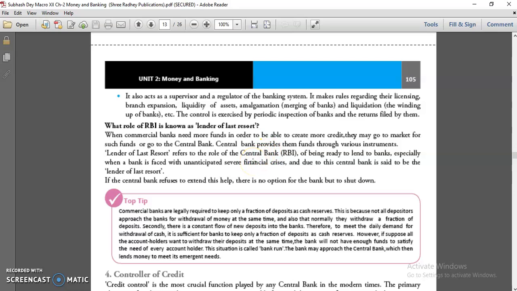Like in COVID-19, you can say that there were different kinds of rate changes. RBI decreased the rates, such as CRR, cash reserve ratio, because once the rate is decreased, automatically the liquidity with the commercial banks increases. So these kinds of facilities are provided by RBI to commercial banks.